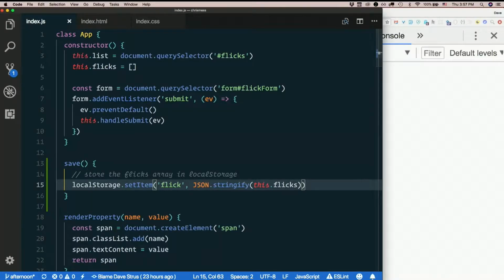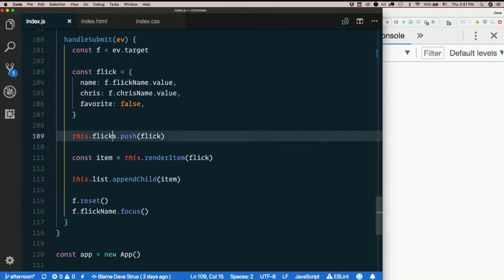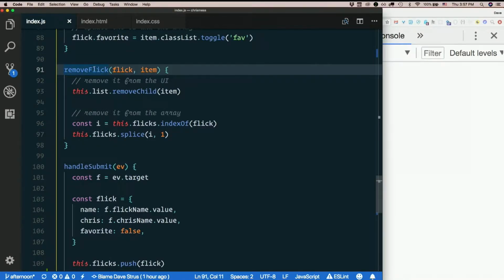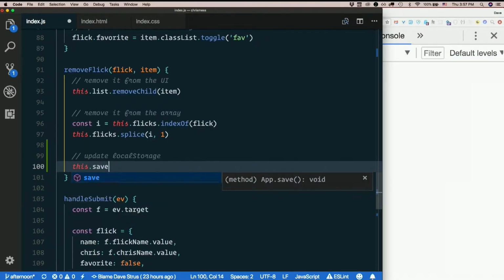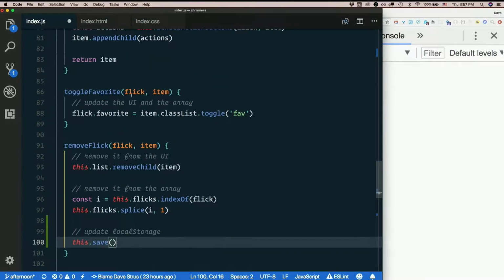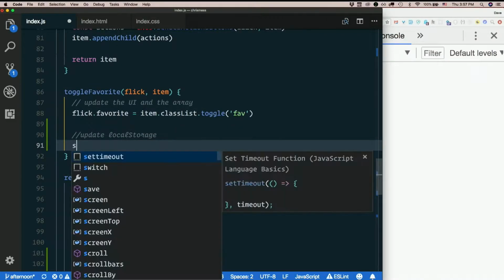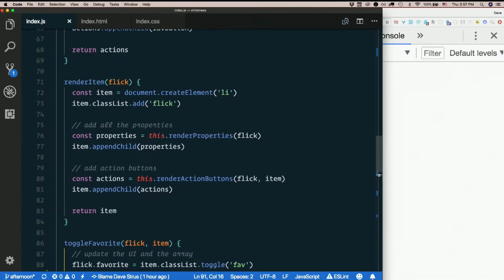So we're going to want to call it in handleSubmit, right? As soon as we push it onto the array, I'll just call this.save. When we remove a flick, we need to update storage. this.save. Anytime I favorite one, too. That ought to do it.